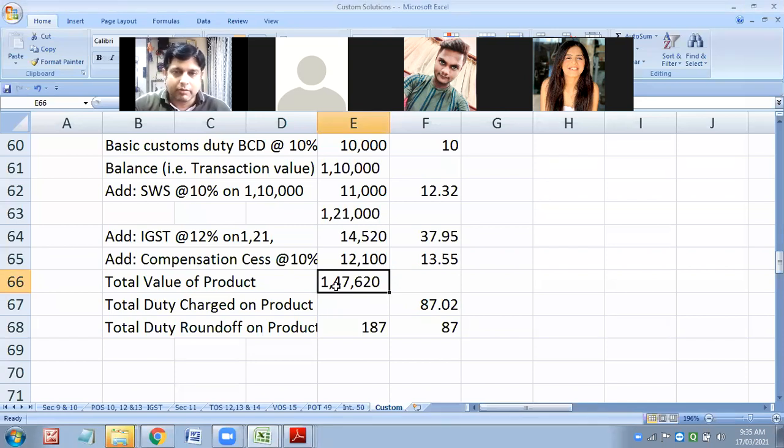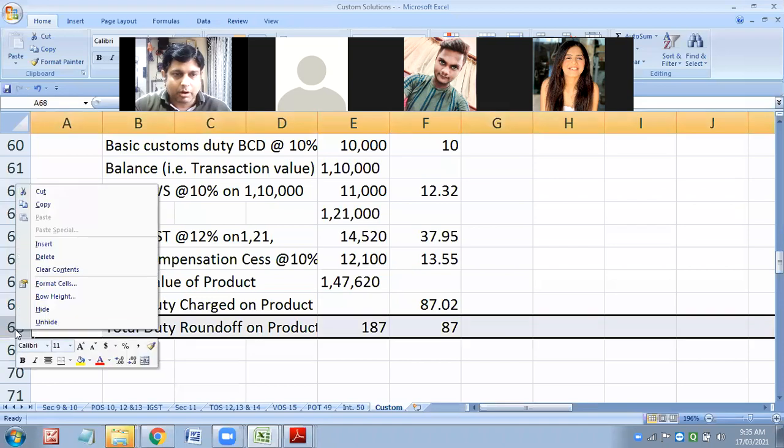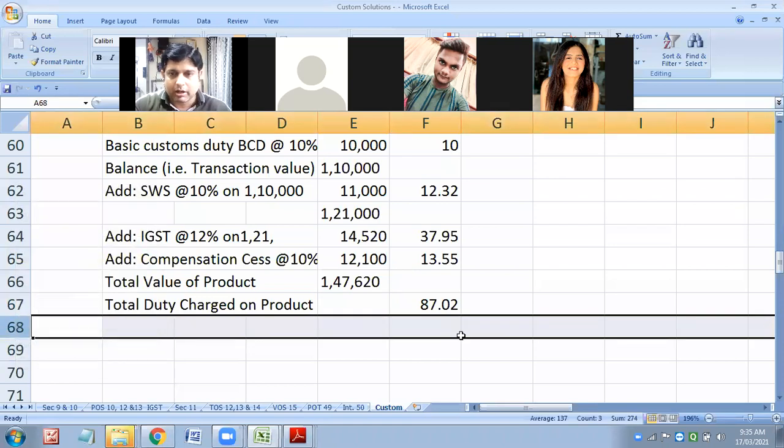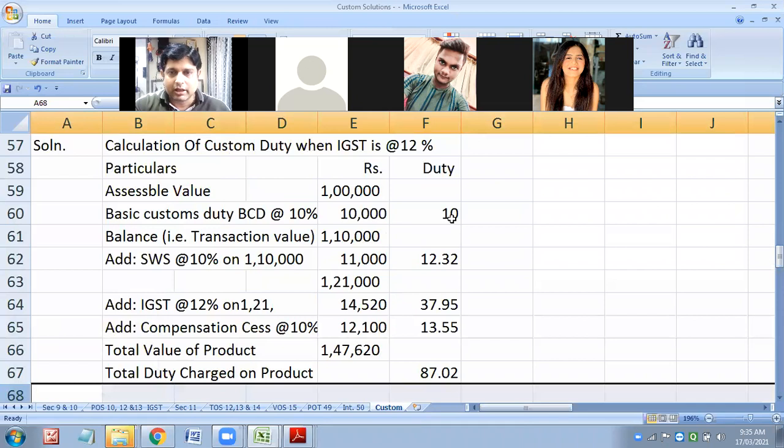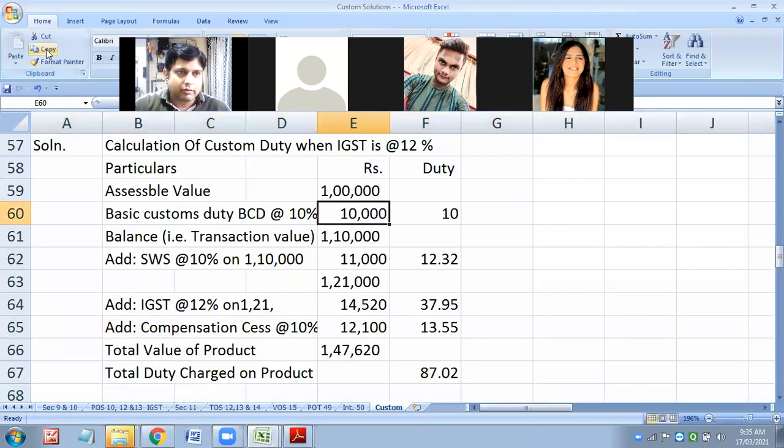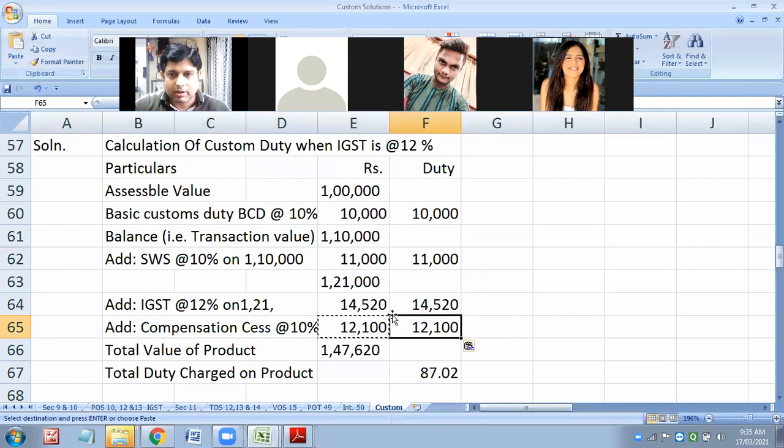Now next week again we will be having practice, a lot of practice on this. So here rounding off is not a problem. Kindly delete this part. They were taking 100 rupees for this, so it was coming like that. So here I will take this as my tax. I will take SWS as my tax. I will take IGST as my tax. I will take compensation cess as my tax.